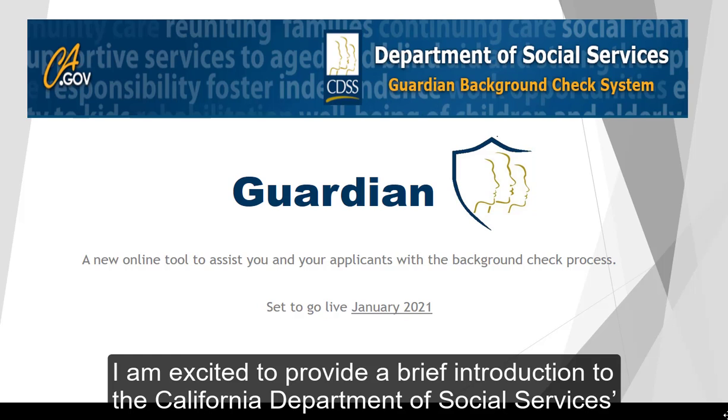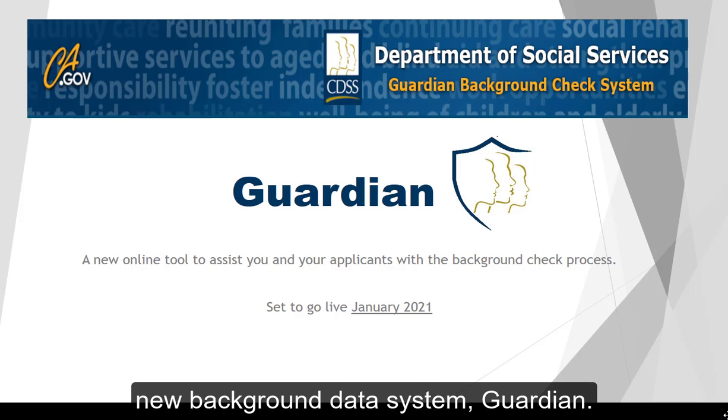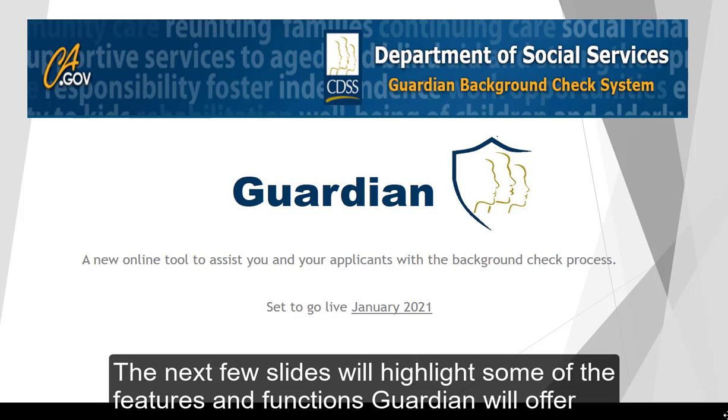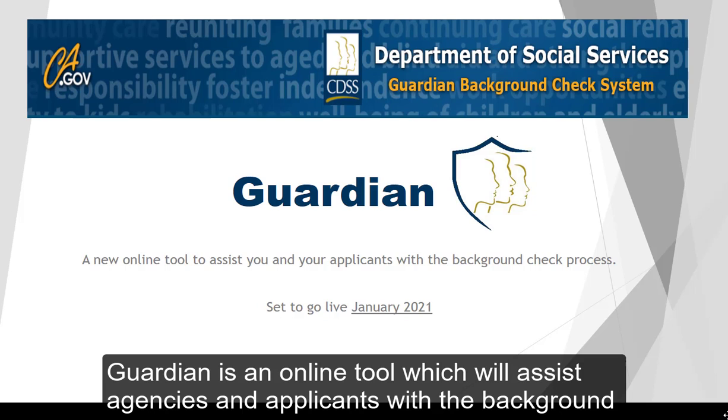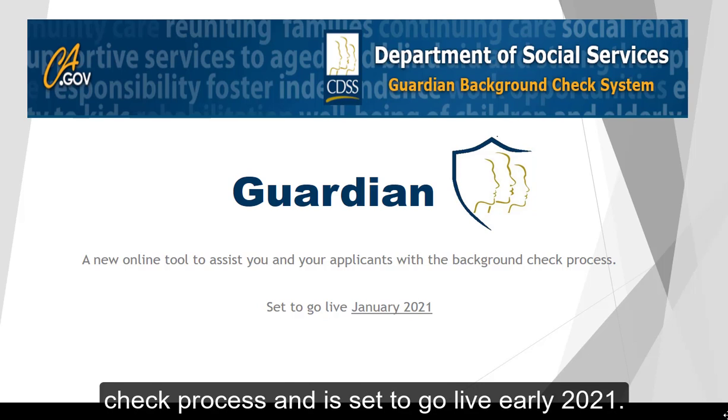I'm excited to present a brief introduction to the California Department of Social Services' new background data system, Guardian. The next few slides will highlight some of the features and functions Guardian will offer and explain how Guardian will correlate with TrustLine. Guardian is the online tool which will assist agencies and applicants with the background check process and is set to go live early 2021.